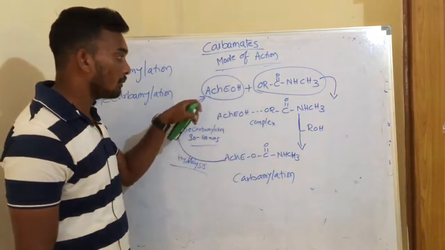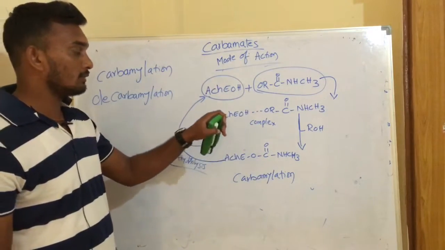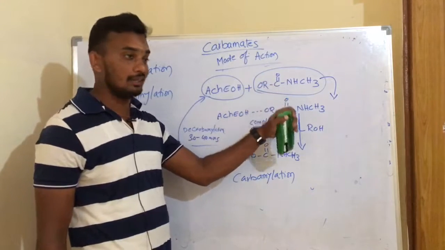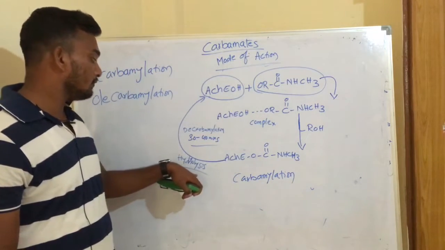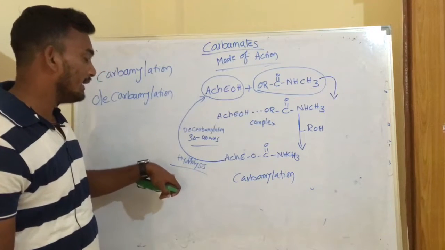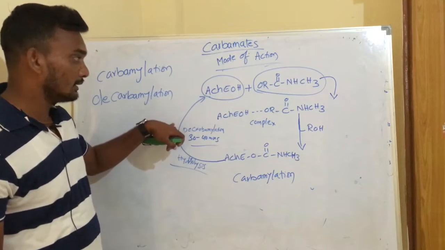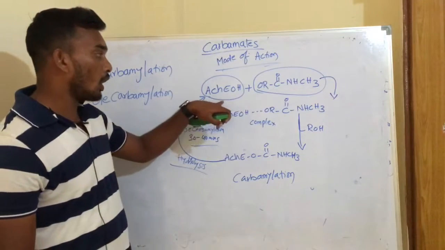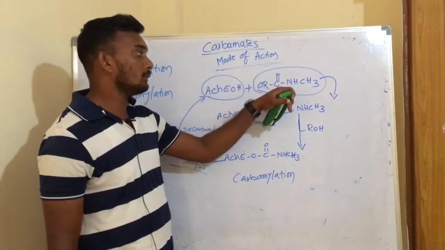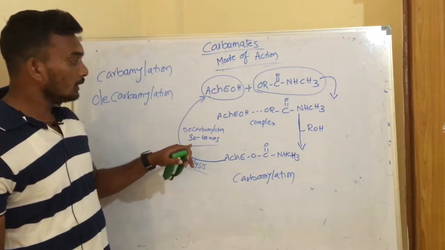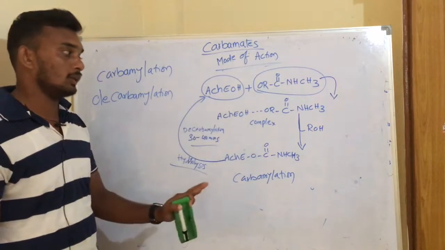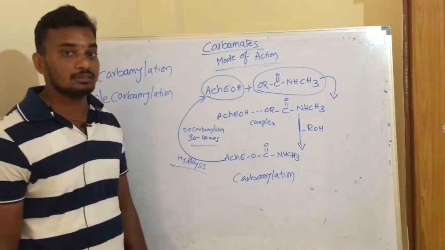So this is how carbamate compounds act on the nervous system of the insect and cause lethal effects. So this is the major reaction, hydrolysis. If this hydrolysis happens very rapidly, then the recovery of the insect from carbamate poison happens very rapidly. So this is how carbamate compounds act on the nervous system of the insects and cause lethal effects.